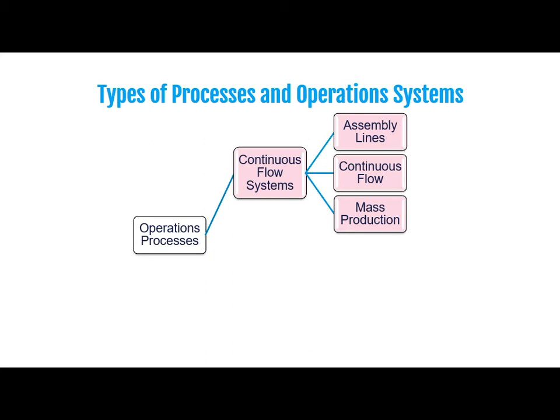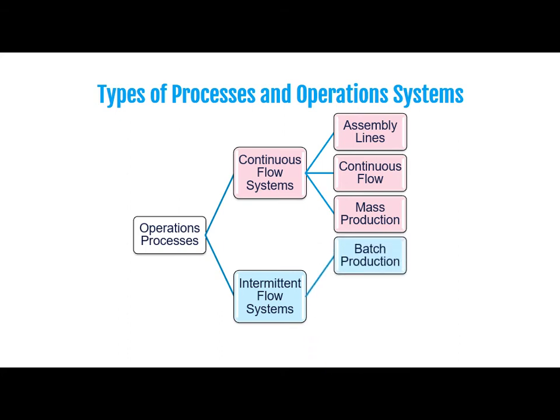Just now I said that operation processes can be broadly classified into two categories. One is continuous flow system and another is intermittent flow system. This intermittent flow system can be further categorized into batch production, job shop production, and project. So these are types of processes and operation system. In my coming lecture, in detail we will understand continuous flow system, intermittent flow system, and the categories.